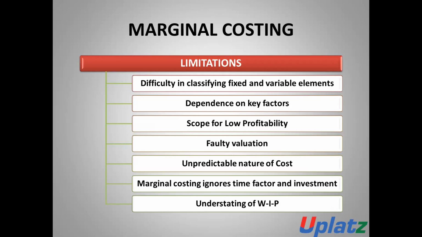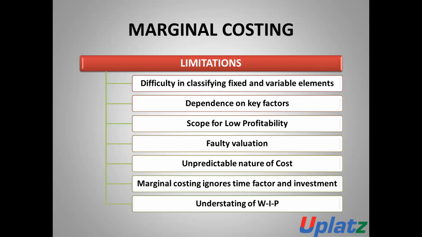Number two is dependence on key factor. In the case of marginal costing, there is a dependence on key factors. Number three is scope for low profitability. Number four, faulty valuation. This is a limitation of marginal costing.